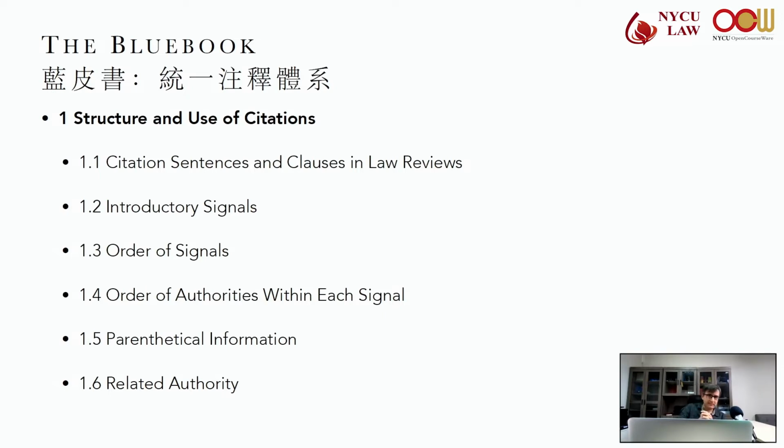For a cited authority, we have these things called signals. Now, what are these signals? If there's no signal, then that means the cited authority directly addresses the proposition or identifies a quoted material.